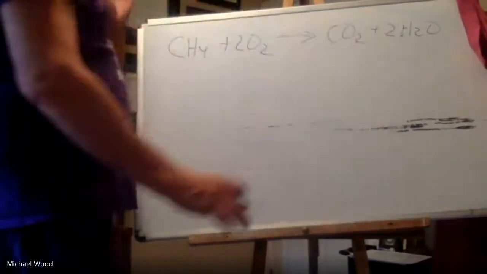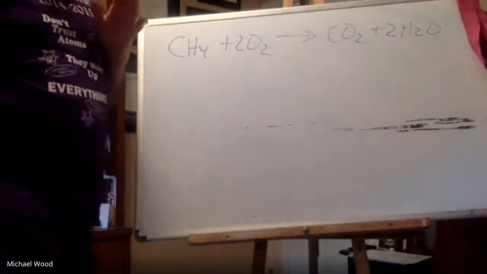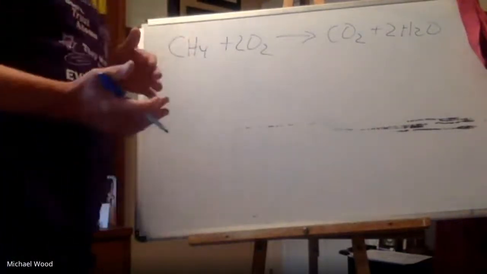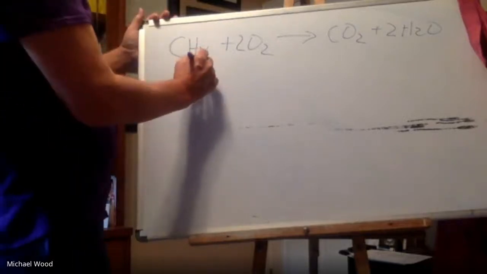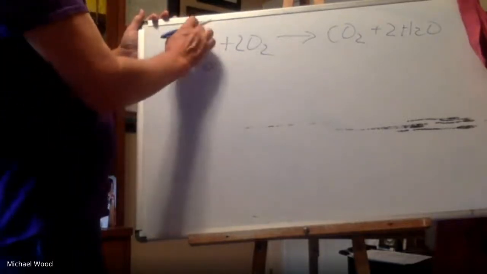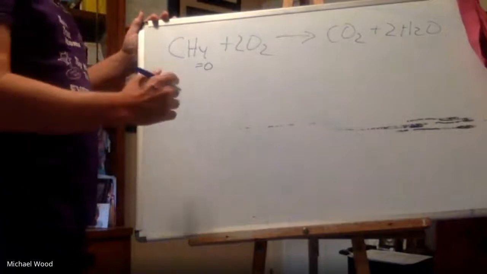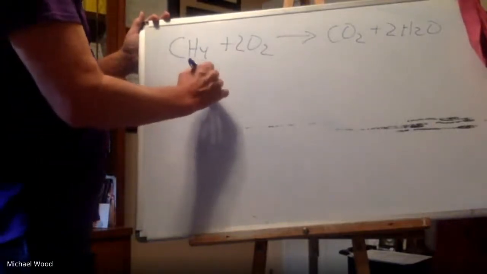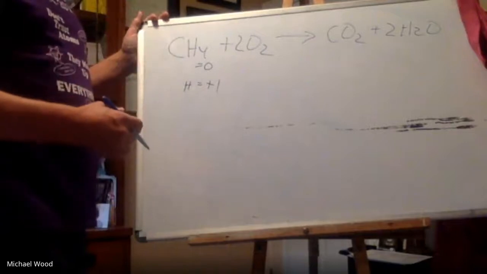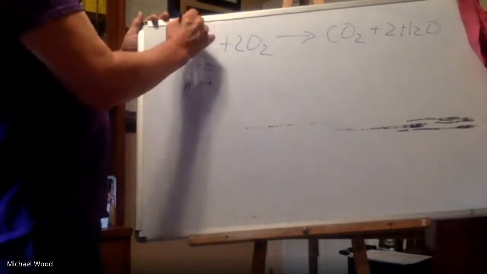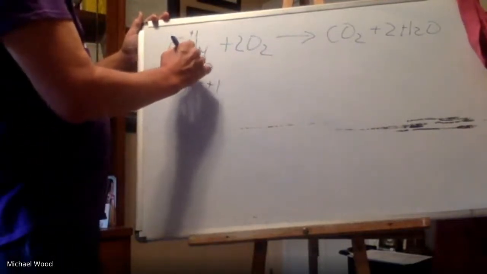So the first thing I want to do here, we're figuring out what's been oxidized, what's been reduced, is assigning oxidation numbers. Well, here, I know this needs to total 0 because it has no charge. And I know hydrogen is always a positive 1. That's one of the rules. In a compound, hydrogen is positive 1. So I have positive 1 times 4 is positive 4.